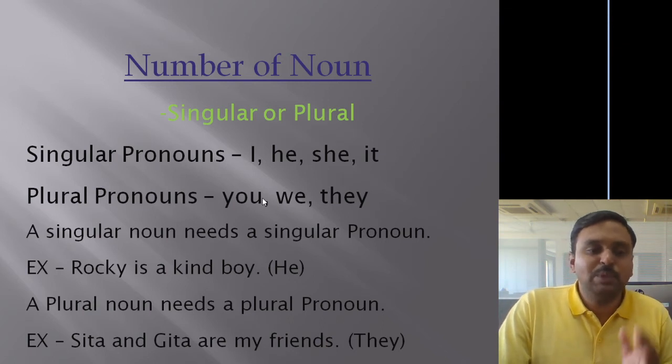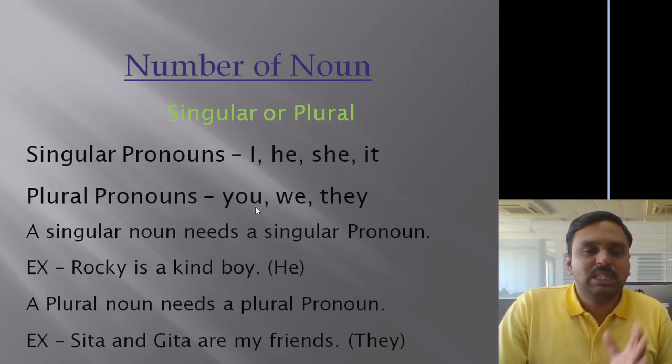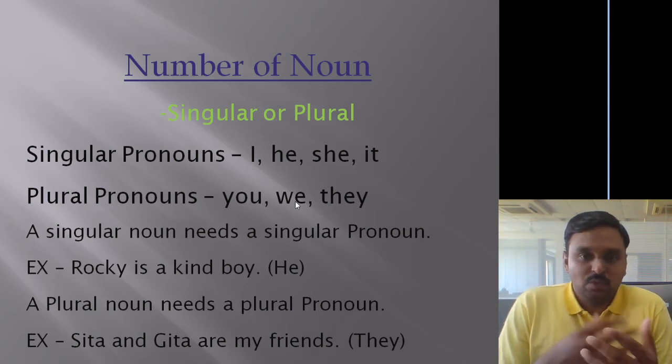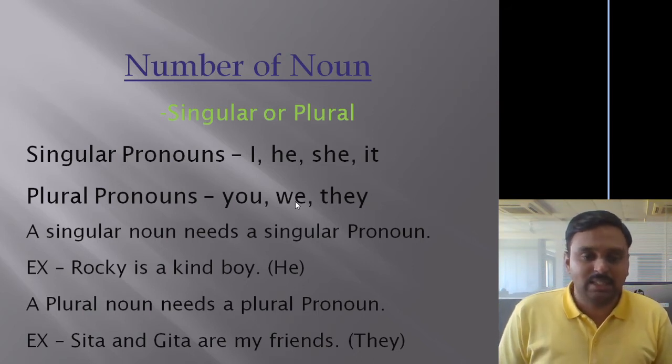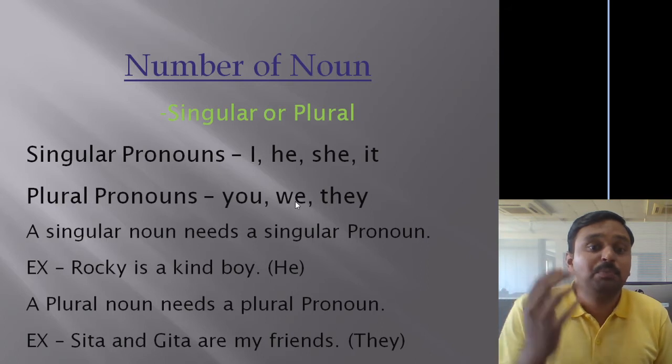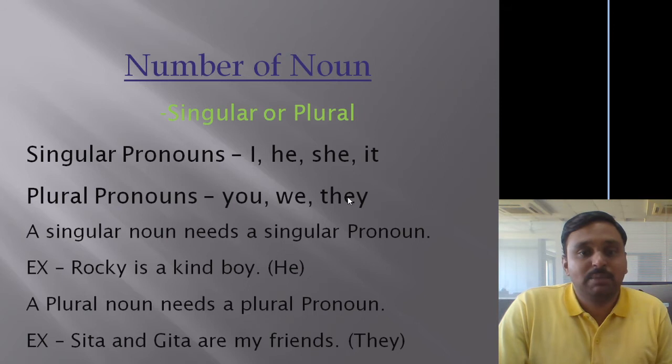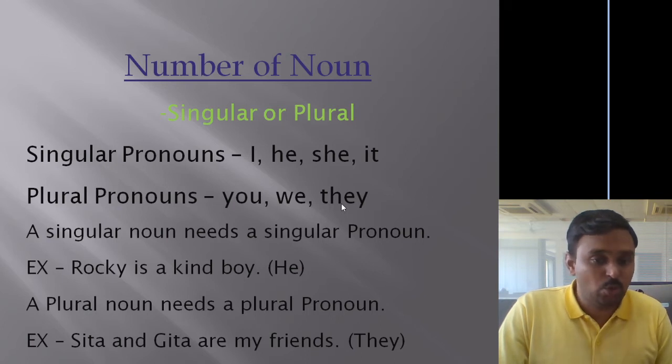Next point, we have plural pronoun. Plural pronouns are used like you, we and they when the noun is plural. Example, when I say we, what does it mean here? We means we are many people here, I and you. When we all are standing, we say that we are there. So we is referring to plural noun. As well, they also talks about people. It can be talking about many people who are standing there. So they is also an example of plural noun. Okay, make a note of this.